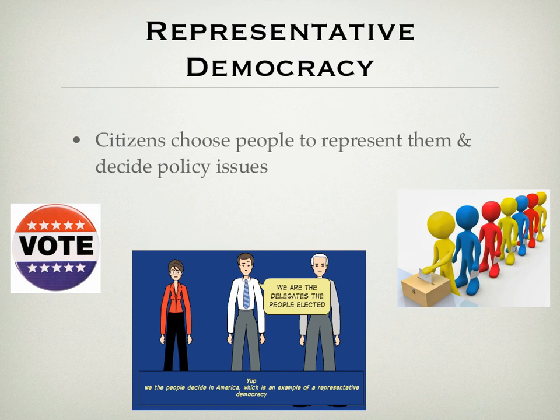This is the type of democracy that we do have in the United States. We have a representative democracy, and this is where we choose people to represent us, and then they decide policy issues. So when people go to vote in November, they'll be voting for their representative, for their senator. In 2016, they'll be voting for who they want to be president. All of these people represent us is the idea. So we don't actually make all of the policies specifically. We go and vote for people who then make those policies for us. So we still have a choice, but rather than voting on the policies, we vote for people to represent us.